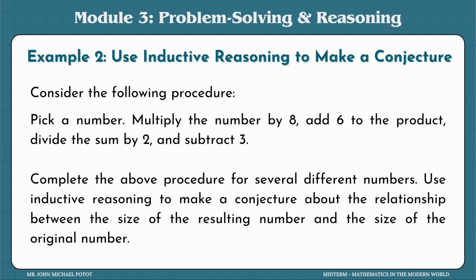So think of a number. Multiply that by 8. Okay, you're done. I'm not expecting everyone to answer this, but maybe some of you can participate. And then add 6 to the answer after multiplying by 8. And then divide the sum by 2. Meaning whatever the result after adding 6, you divide it by 2. After you divide by 2, you subtract 3. So minus 3. Okay, for those who are doing it, can you write your answers below or in the chat box, please?